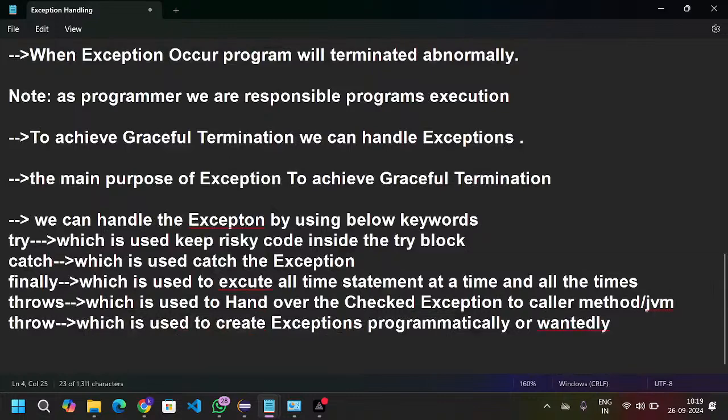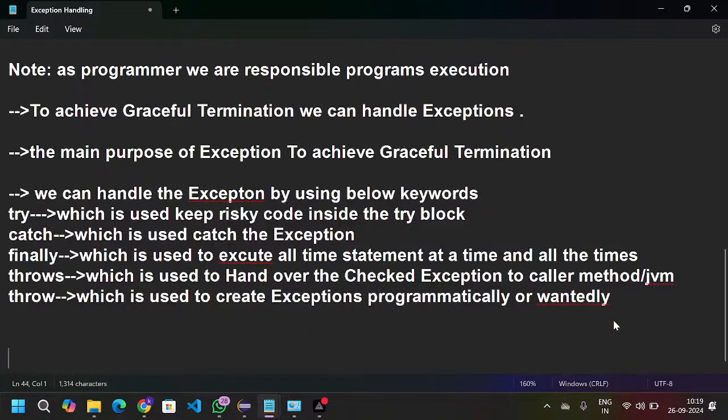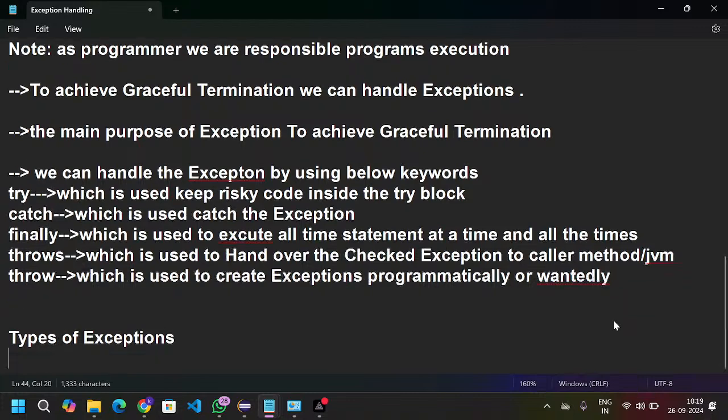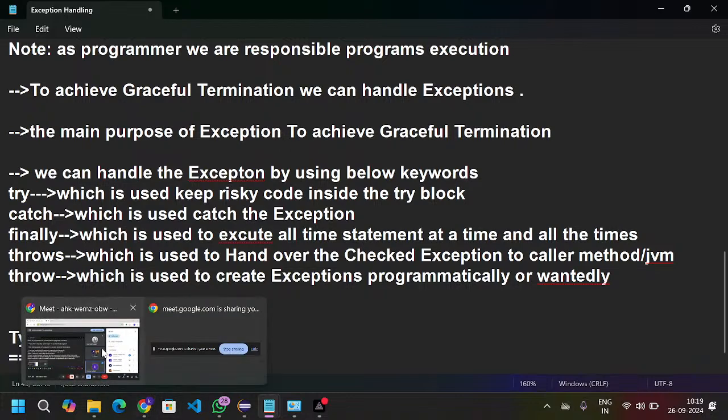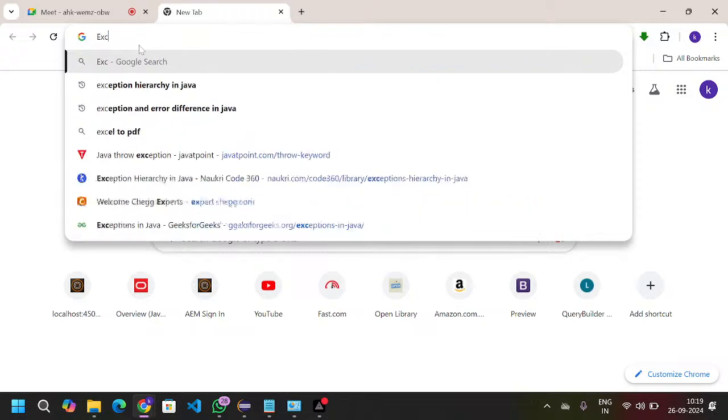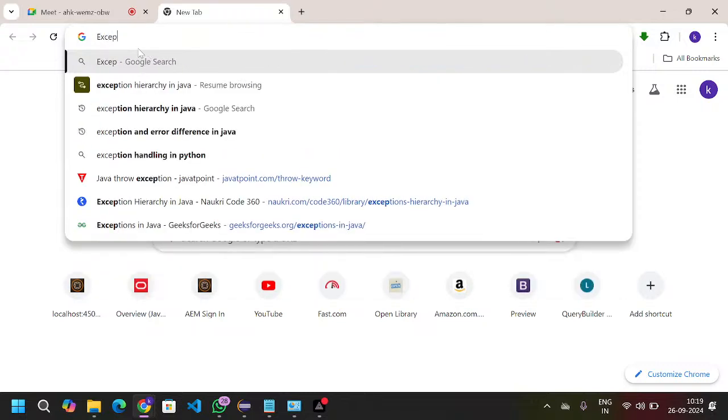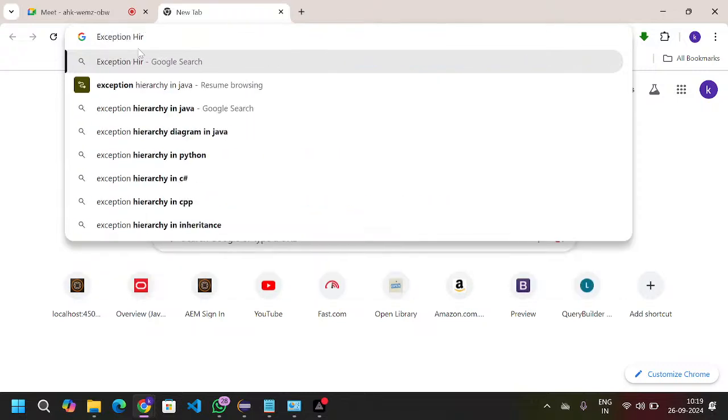Okay, the next topic is types of exceptions. First, we'll see the exception hierarchy. I will show you the exception hierarchy here.